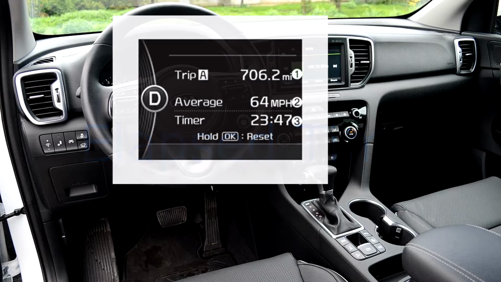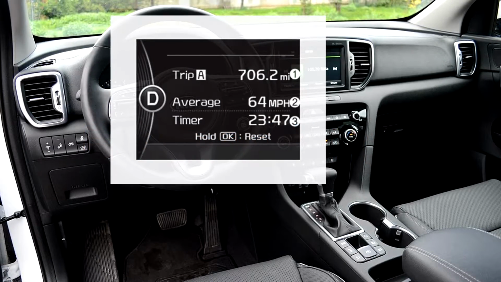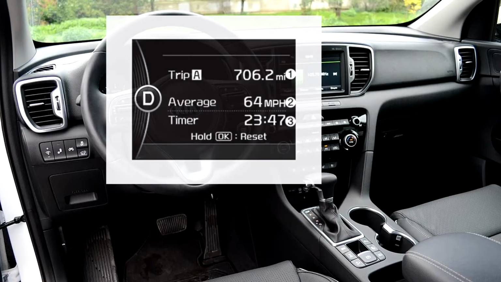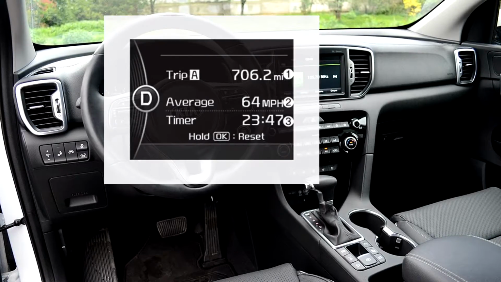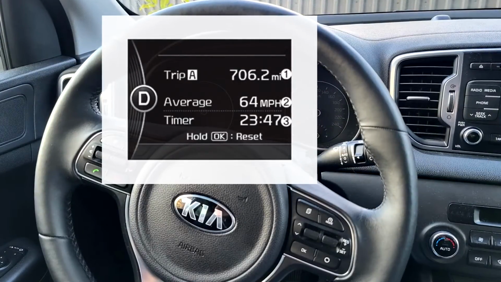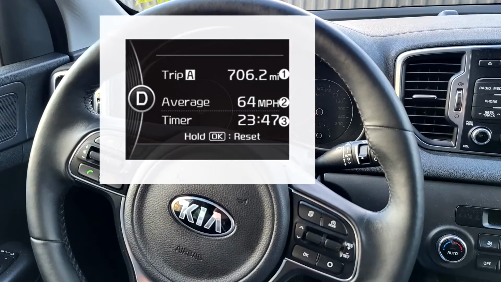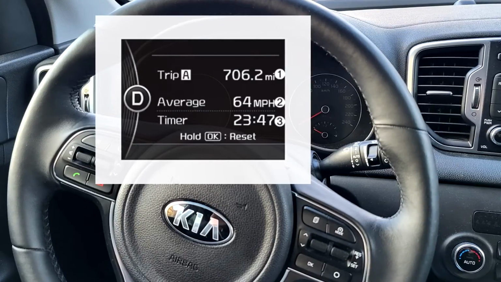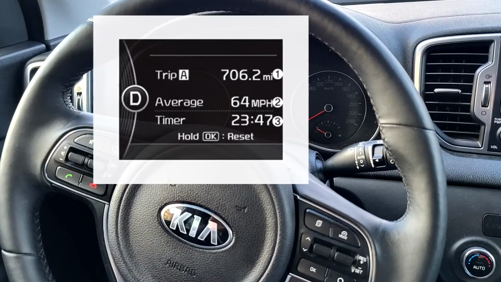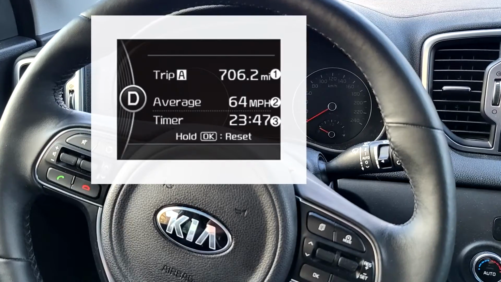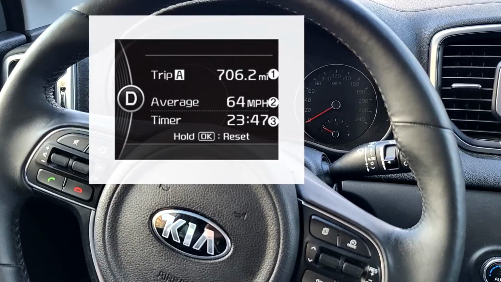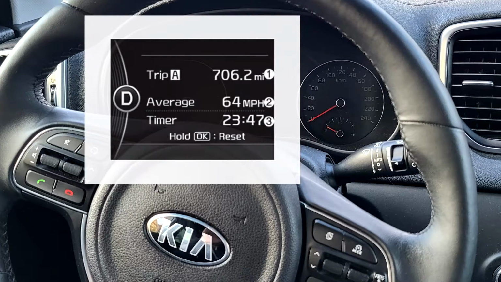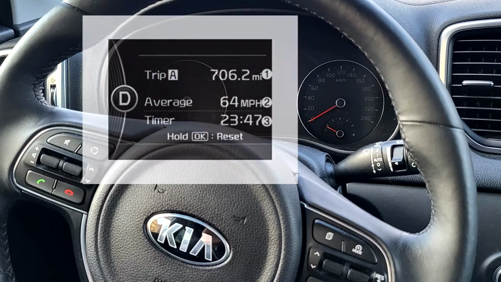Elapsed time. The elapsed time is the total driving time since the last elapsed time reset. Time range: hours to minutes, from 00:00 to 99:59. To reset elapsed time, press the OK button (Reset) on the steering wheel for more than 1 second when the elapsed time is displayed. Notice: even if the vehicle is not in motion, the elapsed time keeps going while the engine is running.